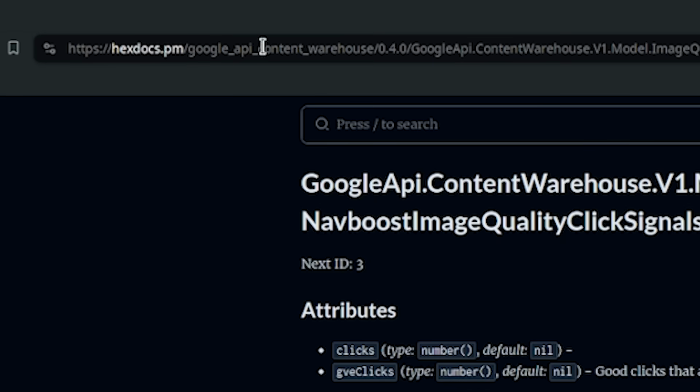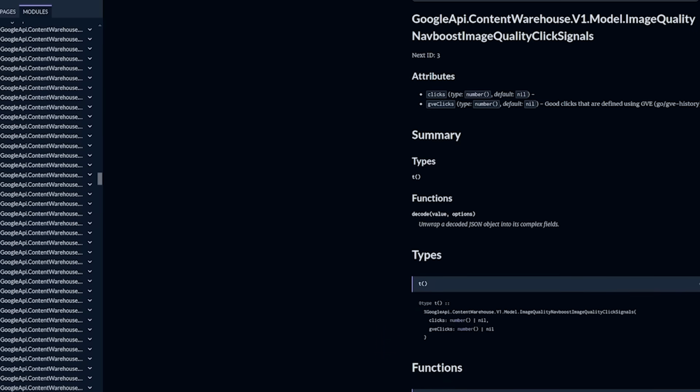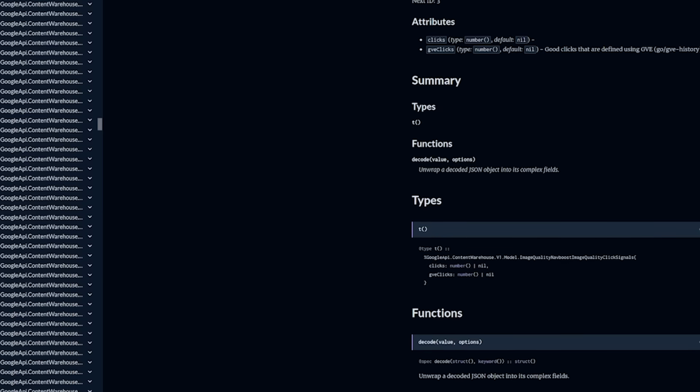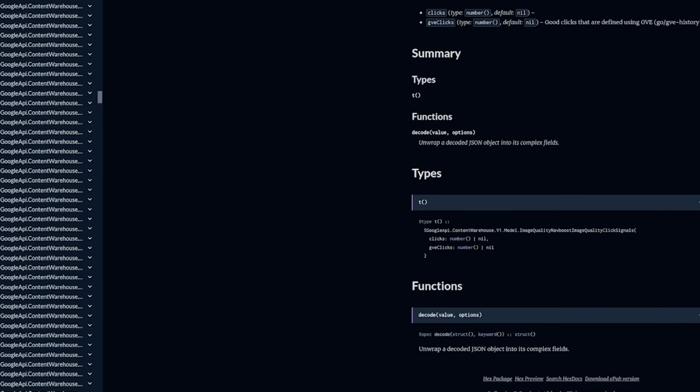Google API Content Warehouse version 0.4.0. Now this was leaked onto GitHub, and it basically was leaked there for about a solid week before things were taken down. What you're seeing here is effectively an archive of all that information that anybody can browse through and read. So I'm not going to be spreading this myself just because I believe this documentation is something Google doesn't want to deal with people looking at, so on and so forth.